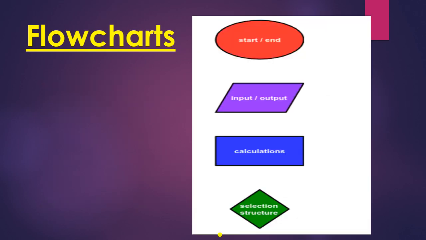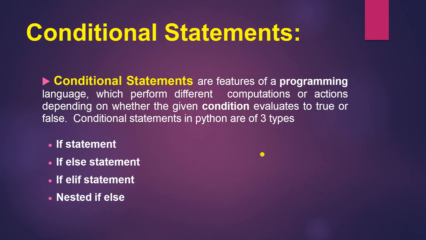Now next is the flowchart. These are the pictures that represent these. This oval is the start and end. This parallelogram is the input and output processing. This rectangle is for calculation and this diamond is for selection structure.